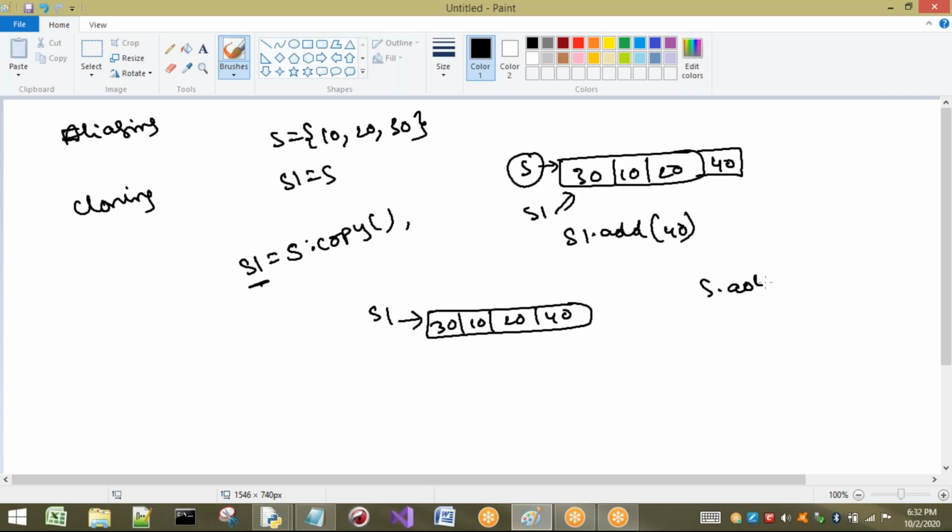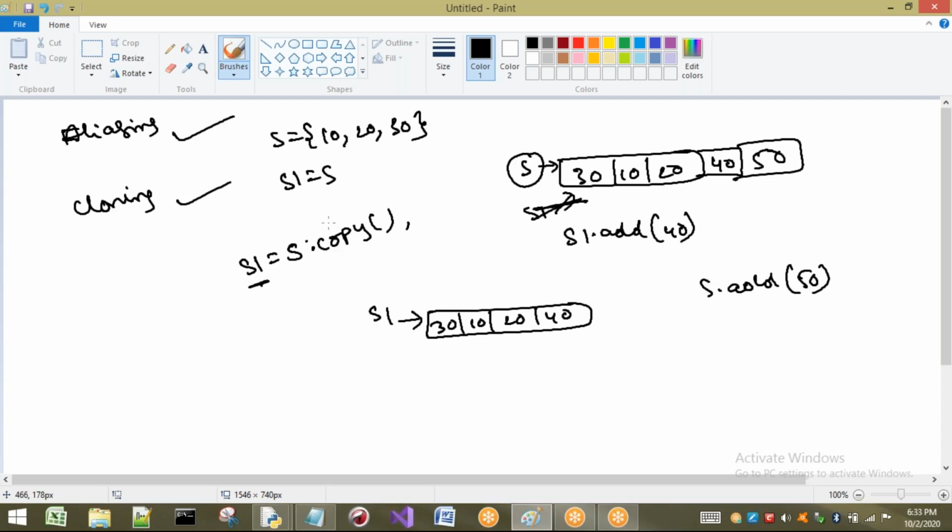Now let us try here. S dot add 50 I am going to write. This is not there now. So S is pointing to this set, so it is going to add 50, not in an order. It may insert anywhere. So here what happens? S1 is not modified, because here I am modifying or increasing the size of this set by using the add method, but it is not going to be reflected here. So this concept is called what? Aliasing. And this concept is called what? Cloning, or we can say copying.